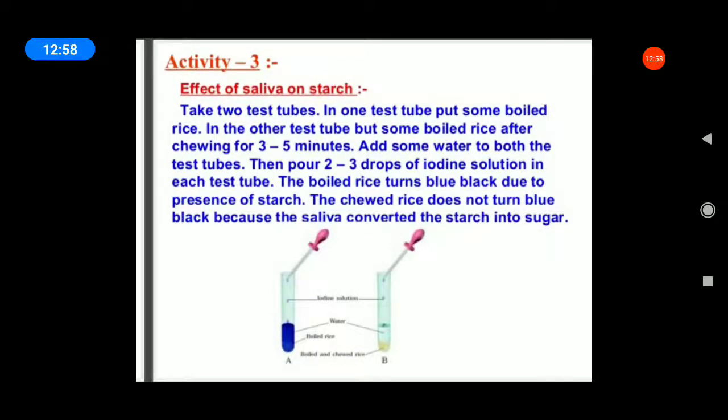Okay, next, all of you see activity 2.3, the saliva on starch. Take 2 test tubes. Put some boiled rice in the test tubes.